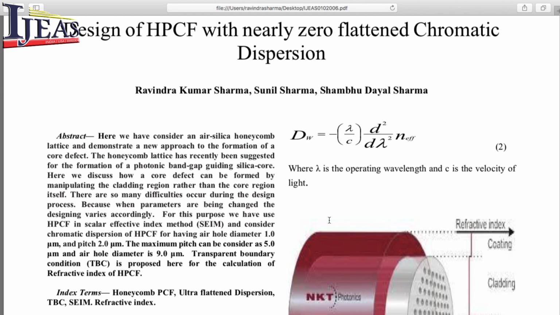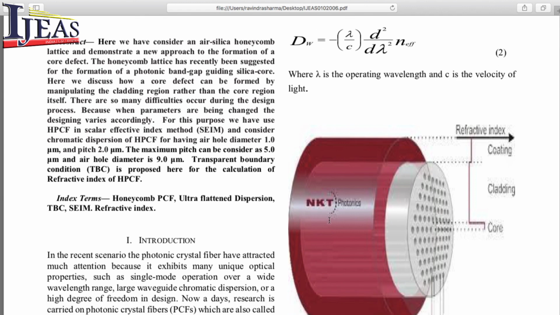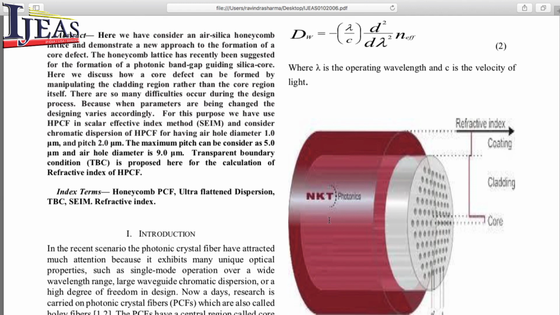There are many difficulties during the design process because when the parameters are changed, the design varies accordingly. For this purpose, we have used the HPCF, meaning honeycomb photonic crystal fiber, in the scalar effective index method, and consider chromatic dispersion in HPCF with air hole diameter 1 micrometer and pitch 2 micrometer.